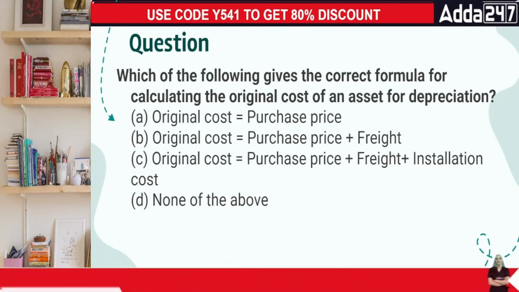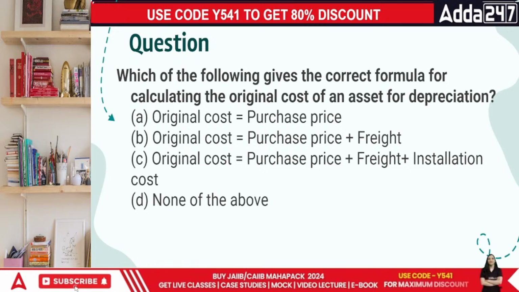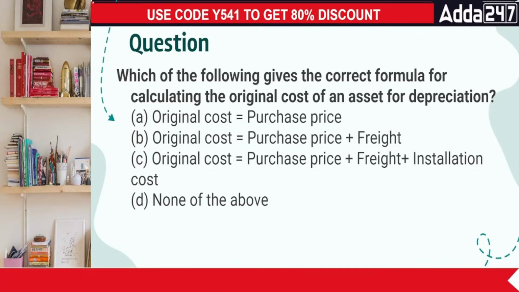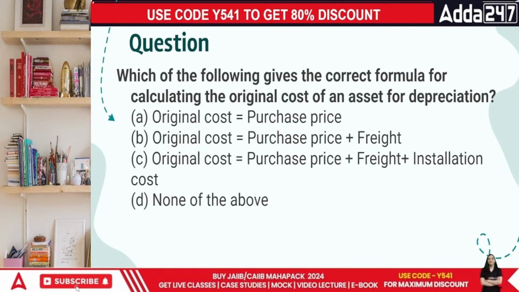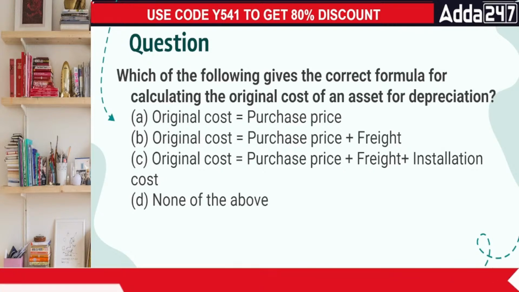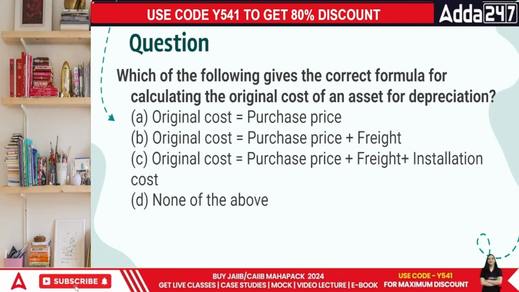We are always looking forward to at least one part of discount. Original cost is equal to purchase price, or purchase price plus freight, or purchase price plus freight plus installation cost, or none of the above.